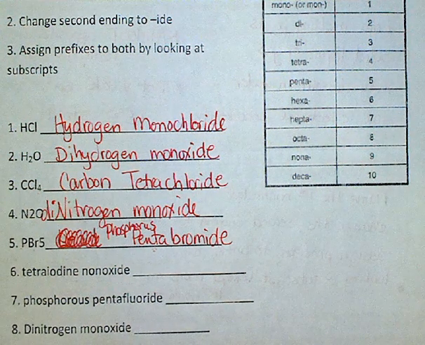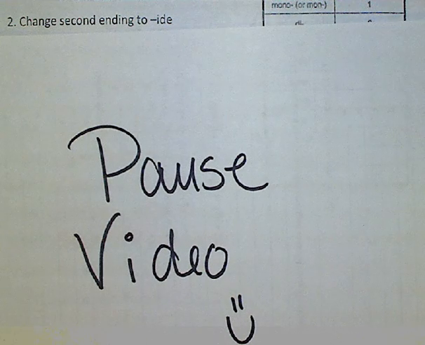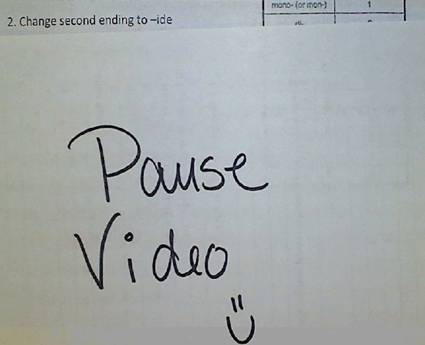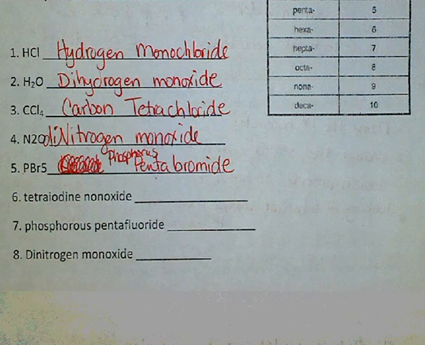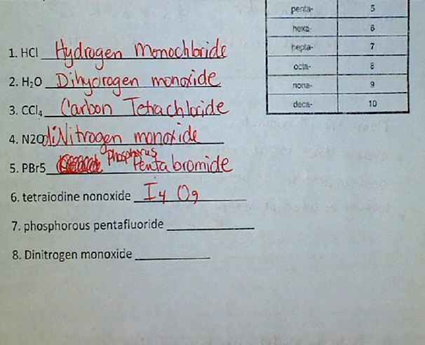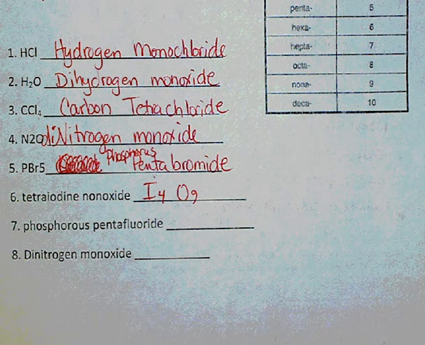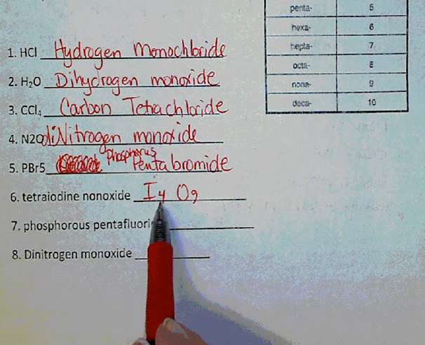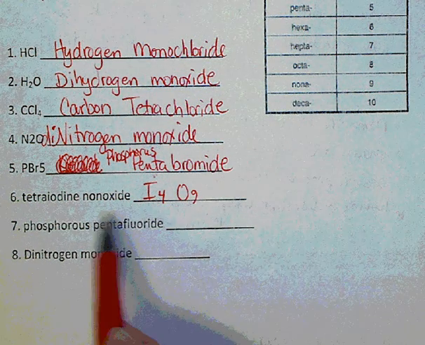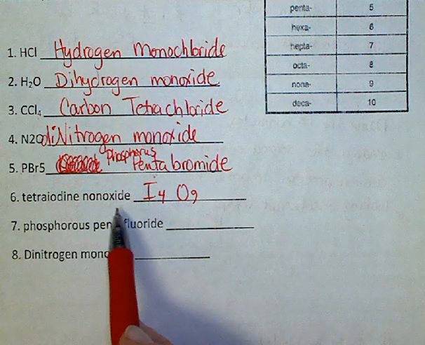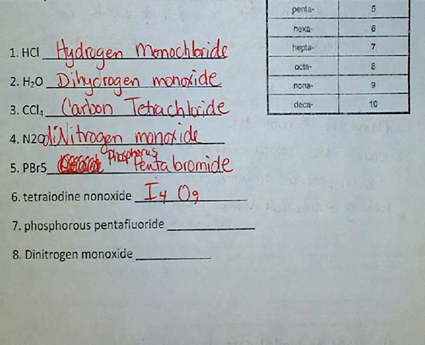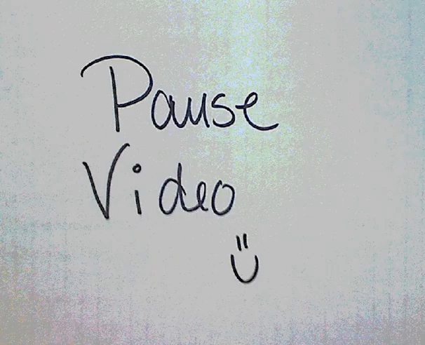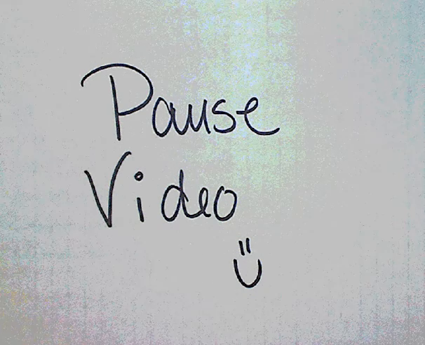In this case, we are going to be writing the chemical formulas. Tetraiodine nonoxide, tetra meaning 4 iodine, nona is 9 oxygen. Pause and let's do number 7.